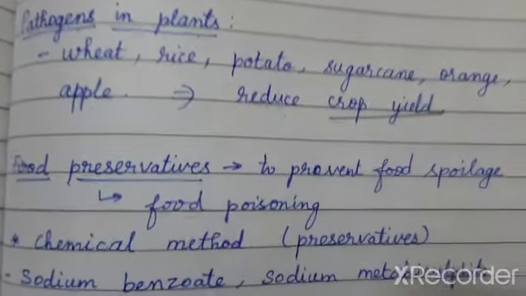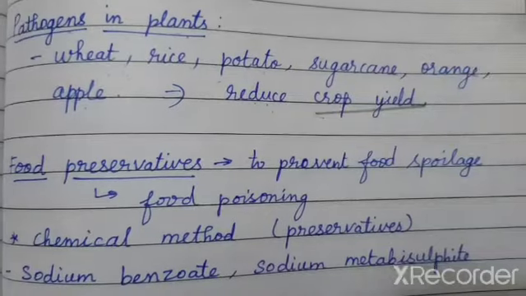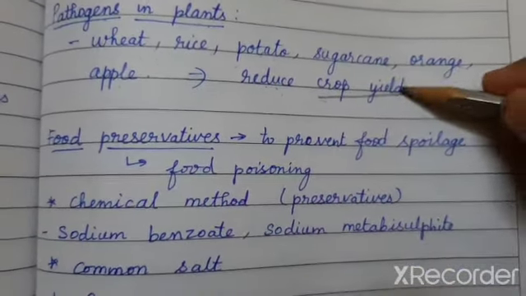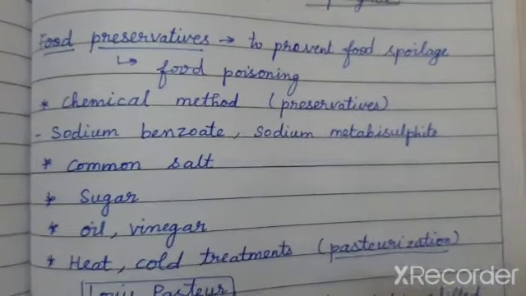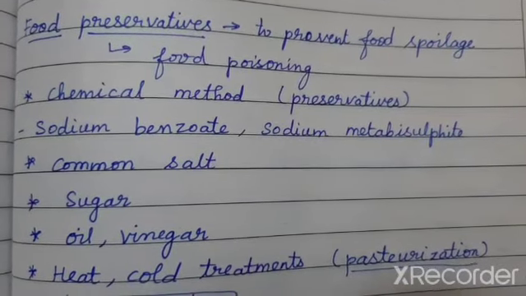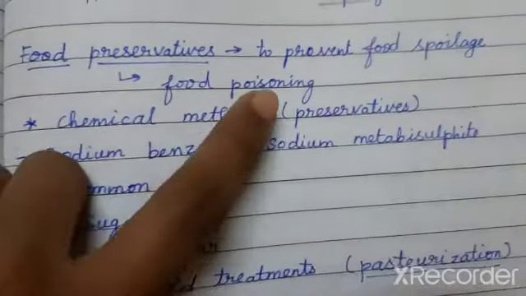So by now you would have got an idea how the pathogens, that is the microorganisms, are destructing the plants also, right? Next we are going to see about the food preservatives. Okay, so have you come across the word food poison? How can a food get poisoned?